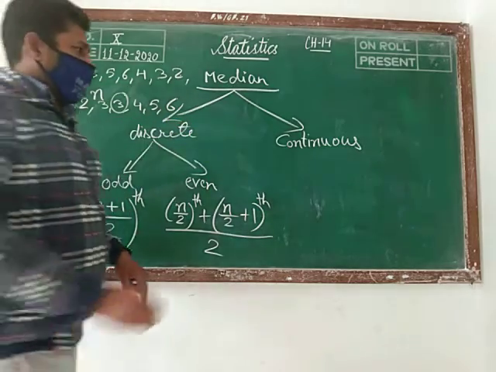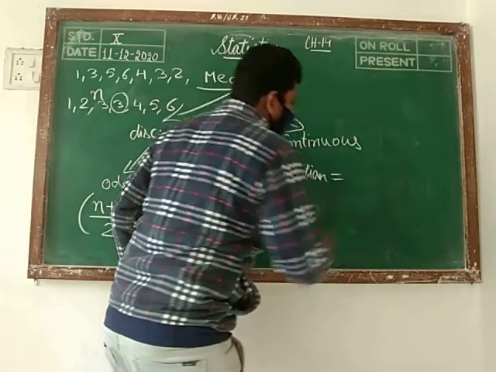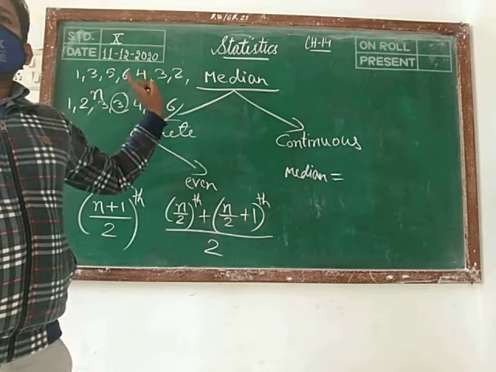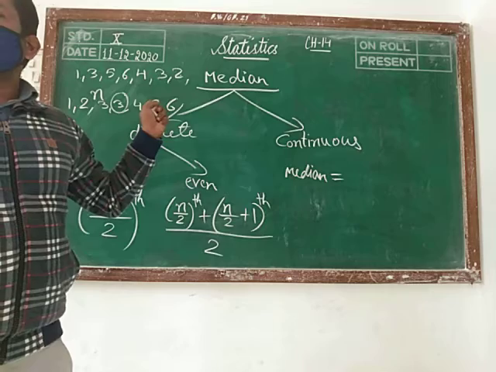For continuous data, we are going to learn this in class 10. In class 9th, we arrange the data in increasing or decreasing order.